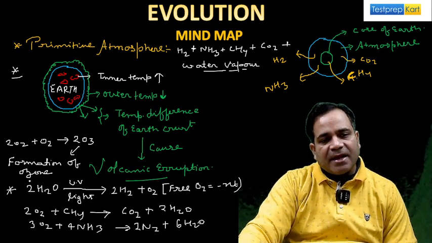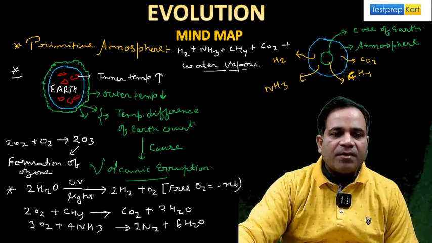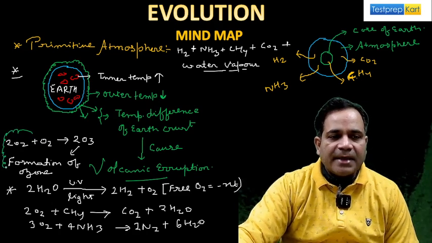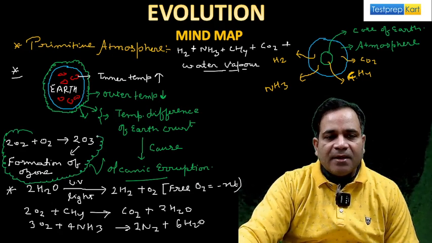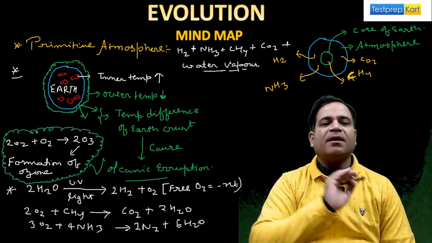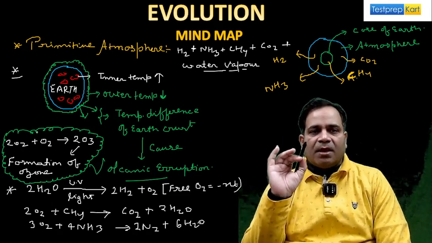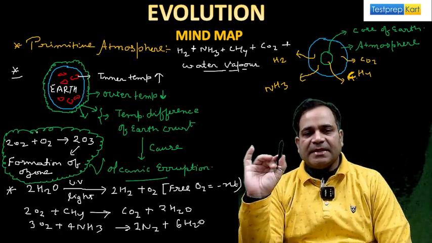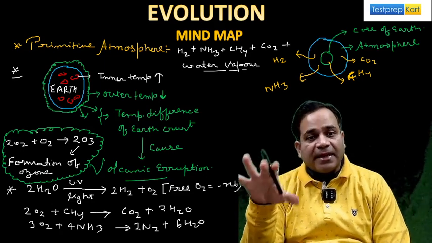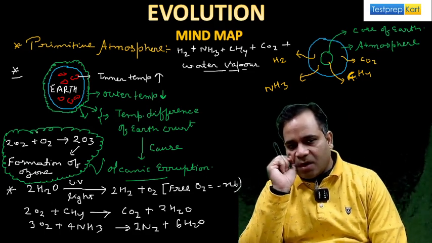So if anybody asks you how this formation of ozone will take place, then what do you say? You say that two molecules of oxygen combined with one molecule of oxygen to form O3, triatomic. Getting? And this is the formation of ozone.